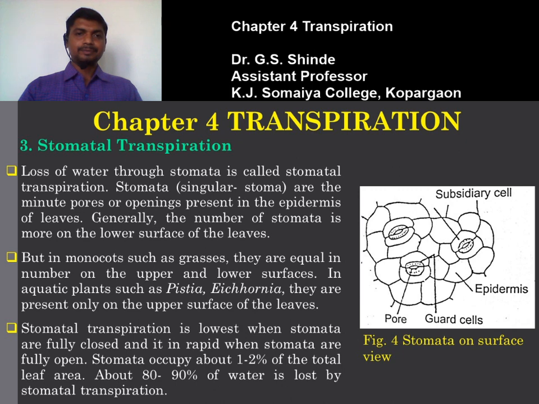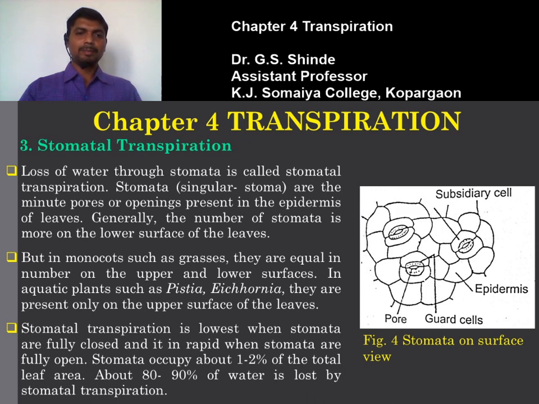In some plants, for example monocots such as grasses, they are equal in number on the upper and lower surfaces. In aquatic plants such as Pistia and Eichhornia, they are present only on the upper surface of the leaves, because the lower surface is deep, floating on the water. So the stomata are only present on the upper surface. But in monocots, for example grasses, they are equal in number on both surfaces, while in some dicot plants the stomata are present only on the lower surface of the leaves.